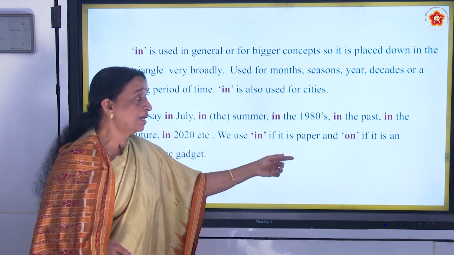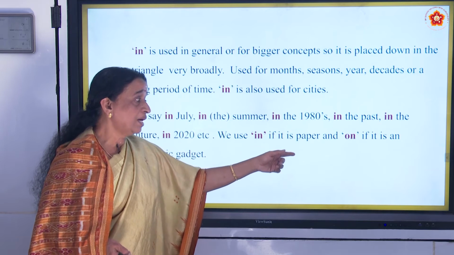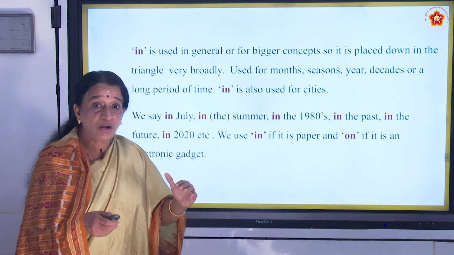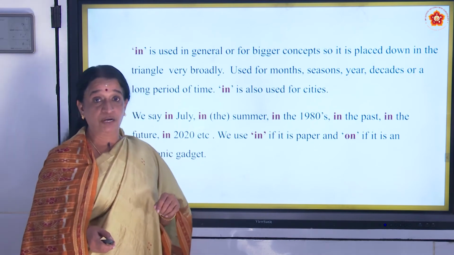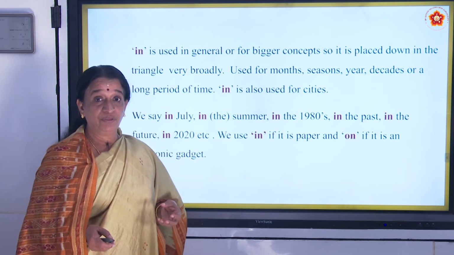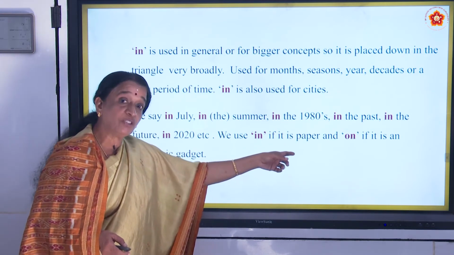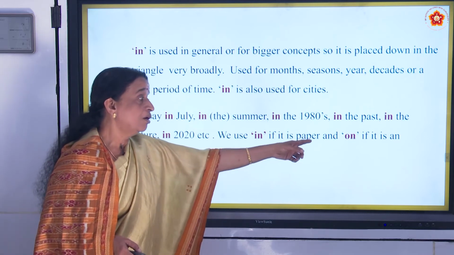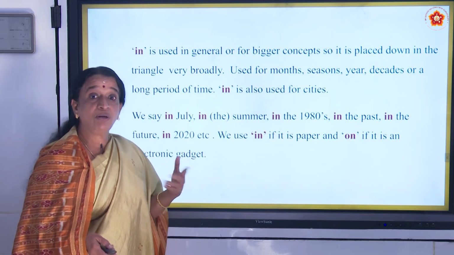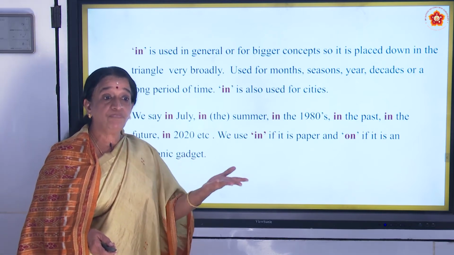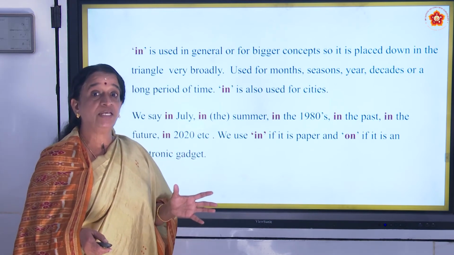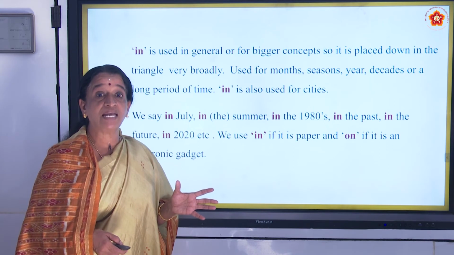In if it is paper, and on if it is an electronic gadget. So if you are writing, please write in the paper. We will say, the pen is kept in the paper. It is about the paper we are talking. So in the paper, on if it is an electronic gadget, like on the laptop, on the mobile. You will be using on only just before the electronic gadget.